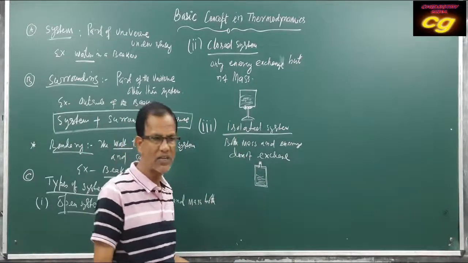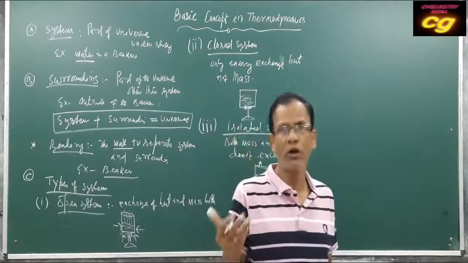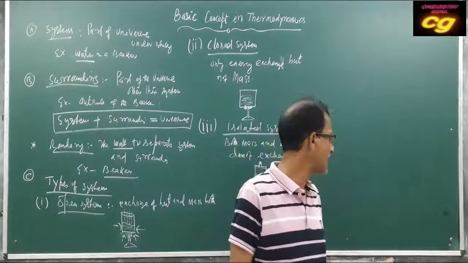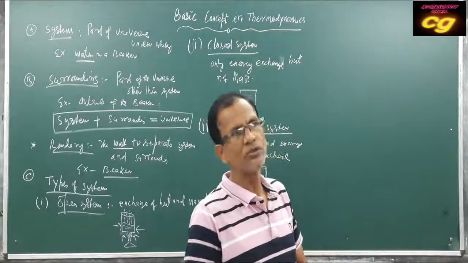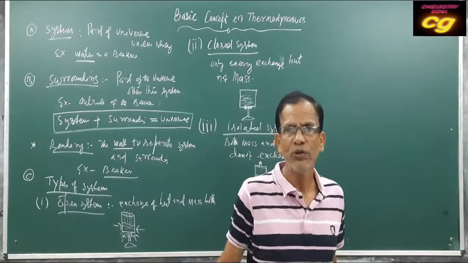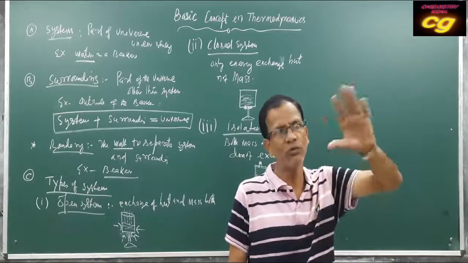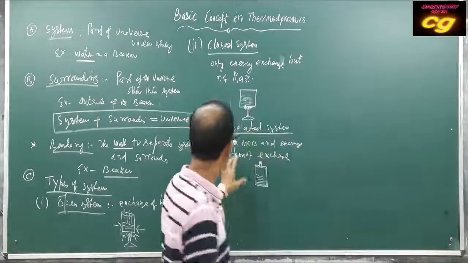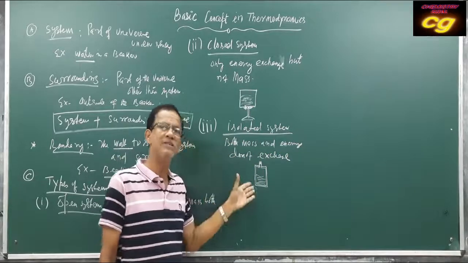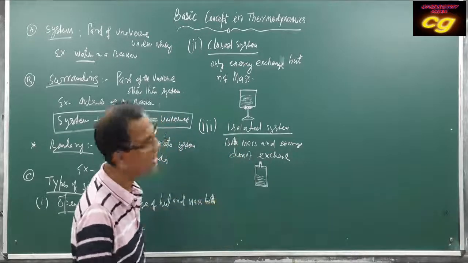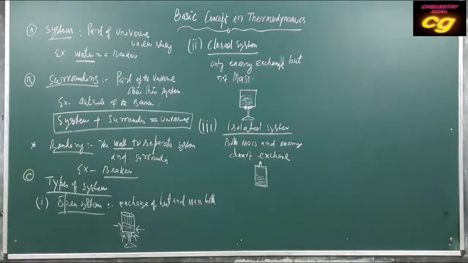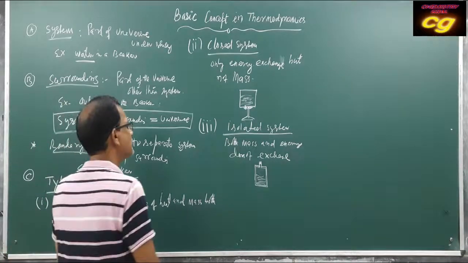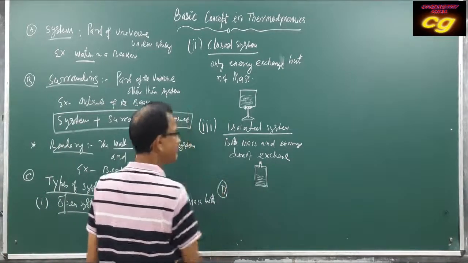We can use the thermoflask for keeping tea hot, or for storing samples so that they do not come in contact with external factors or the surrounding heat. That's why it is isolated. No mass, no energy will be exchanged, that is called an isolated system. So on the basis of mass and energy exchange, there are three types of system: open system, closed system and isolated system.